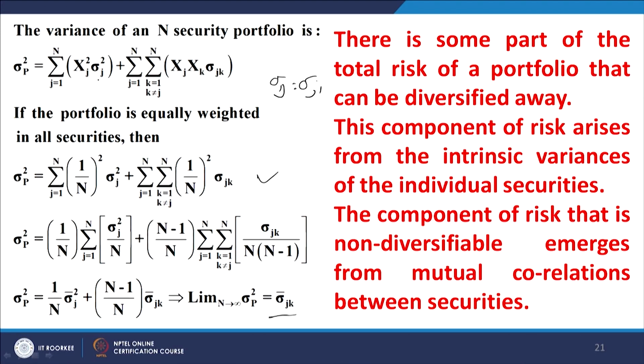Number 2, that part of risk which approaches 0 as the diversification increases is dependent upon the intrinsic variances of the securities. You can clearly see that this term comes from here, and this term is nothing but the intrinsic variances of various securities. It has nothing to do with the relationship among securities. So, the part that tends to 0 is arising out of the intrinsic variances.